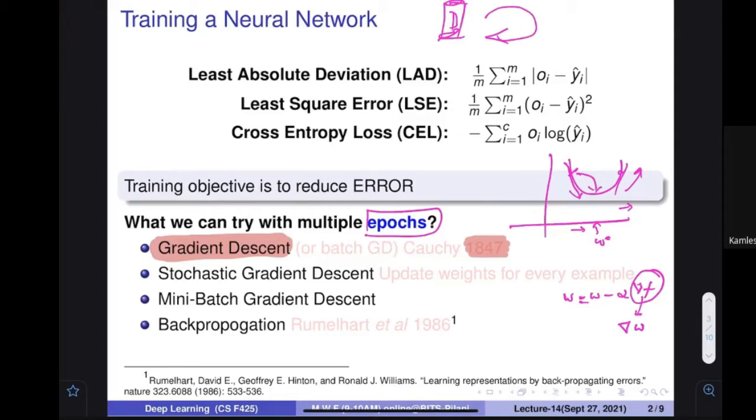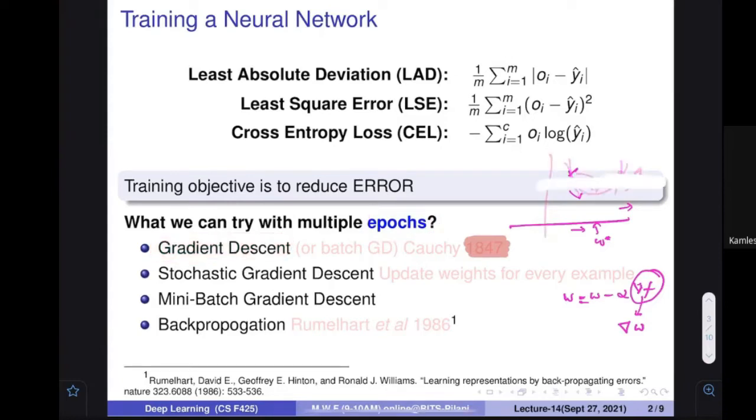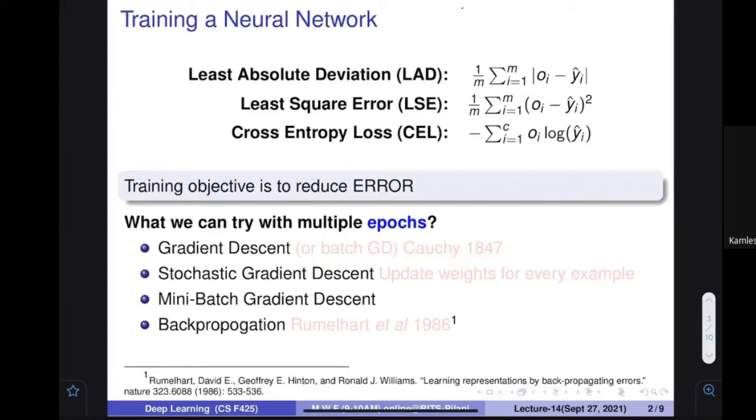One important problem with this kind of approach when you apply it on the complete database is that most of the time your database is very large. So if you find the gradient with respect to all the items, take an average, and then update the weights, it may take a long time to get a single update. So it takes a lot of time.